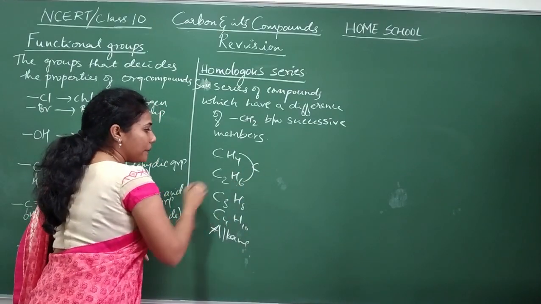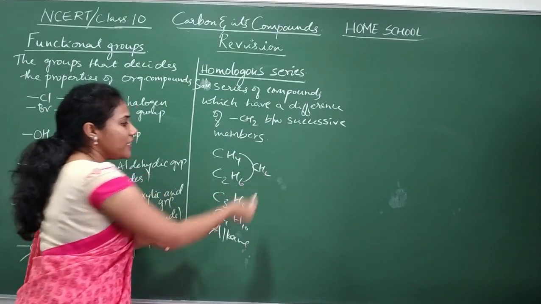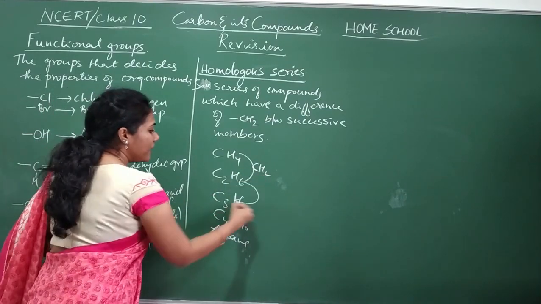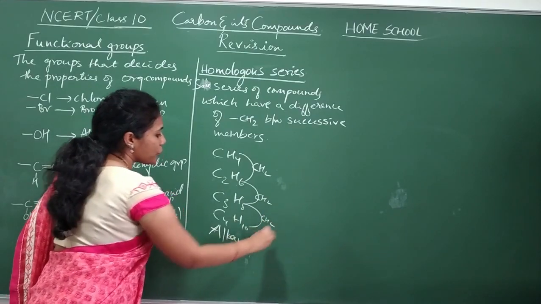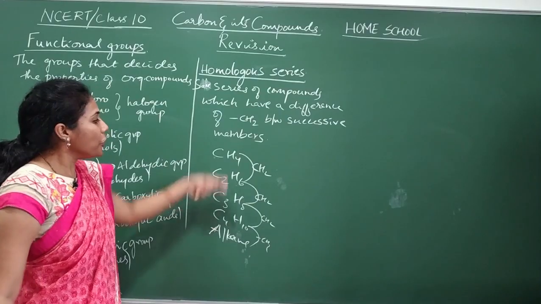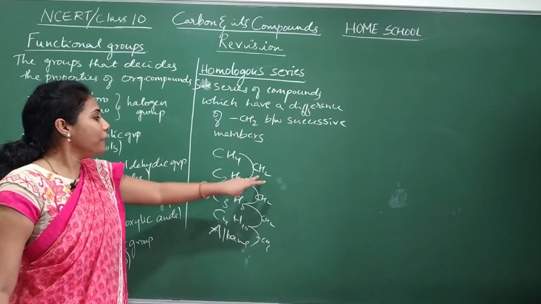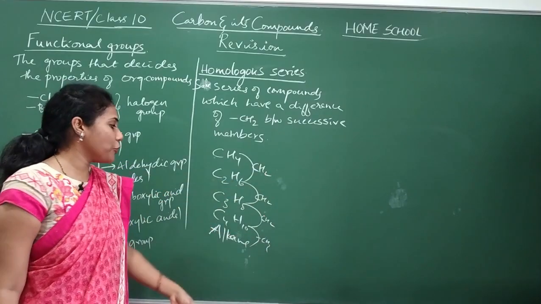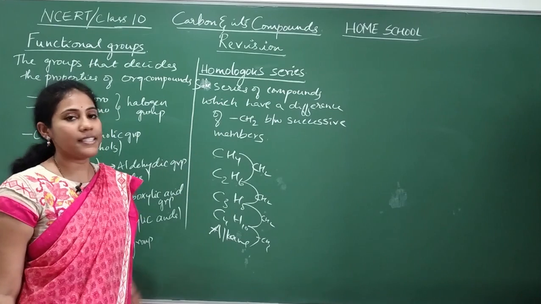Just here one carbon is extra and 2 hydrogens are extra. That means you have a difference of CH2. Difference between this and this, again CH2. Difference between this and this, again CH2. Difference between this and this, again CH2. Isn't it? So a series of the same organic compound where you find a difference of CH2, such a series we will call a homologous series.